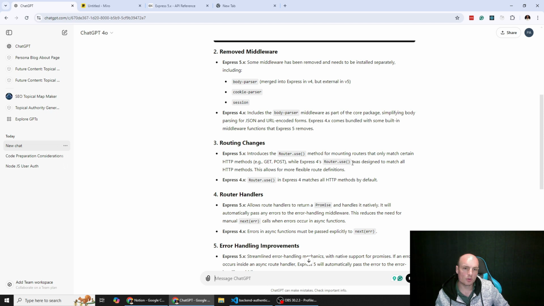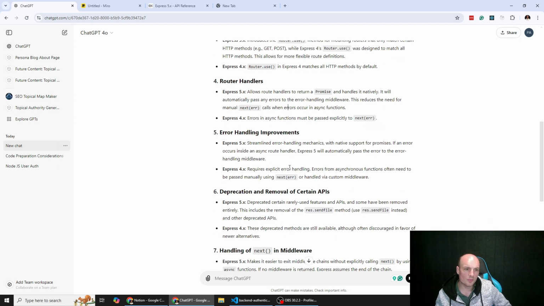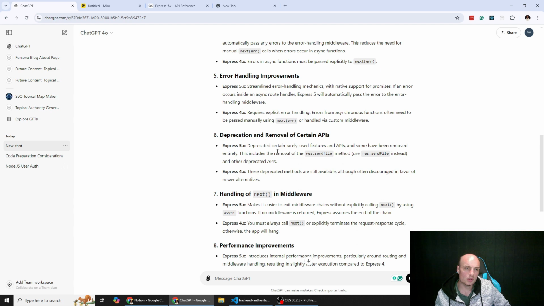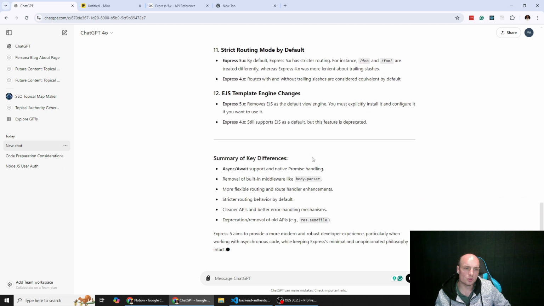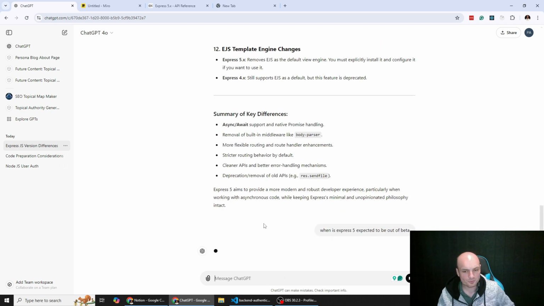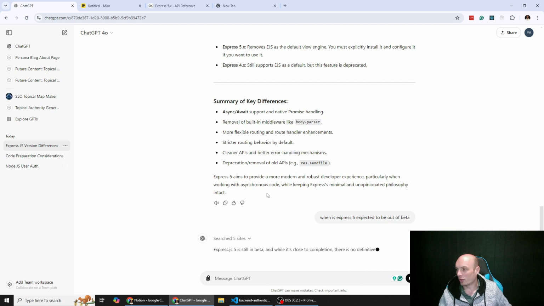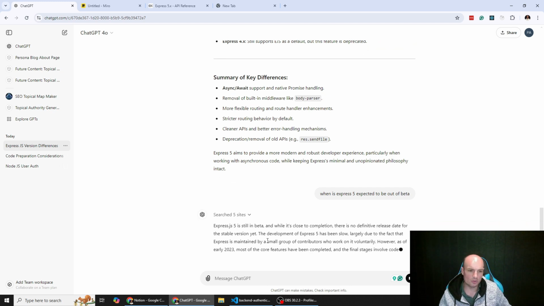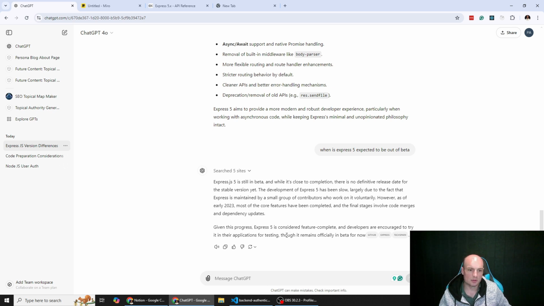Errors have to be passed. I just want to build a bunch of functionality if it's not going to work because some of this stuff is in beta. It's close to completion, no significant changes. All right. I think we can go ahead and use it. So we're going to use version 5.